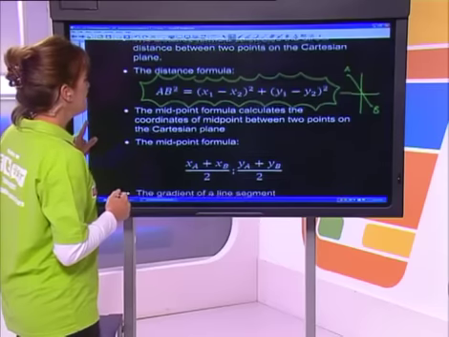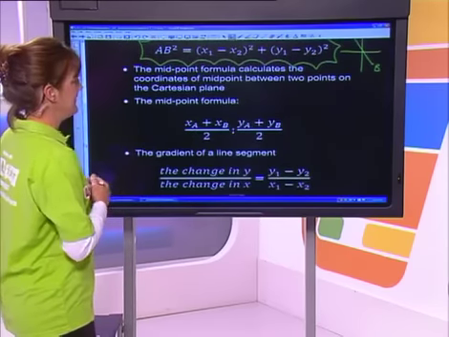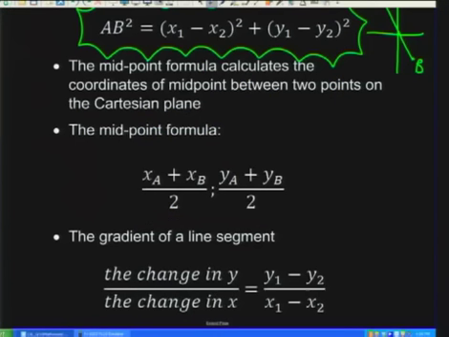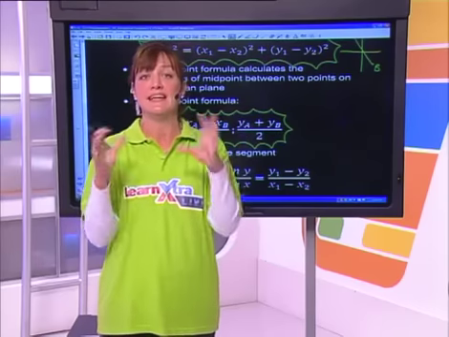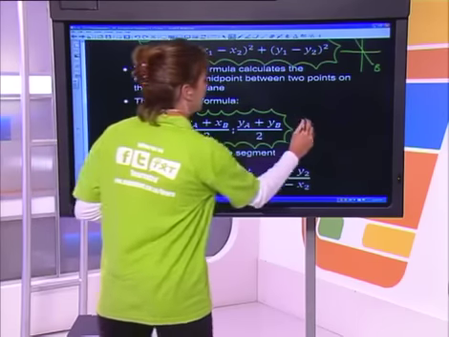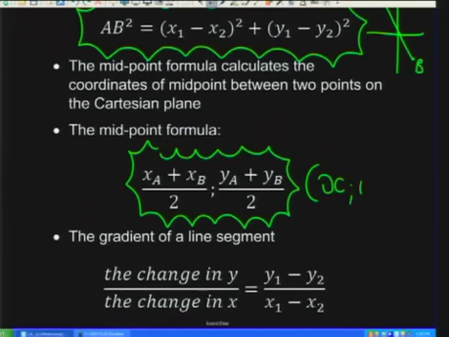Okay. The midpoint formula, this is a nice easy one for us to get easy marks in our tests. It's the halfway mark between 2 points, okay? So again, just to introduce you to the formula, we take XA plus XB divided by 2, that gives you the x coordinate of the midpoint. And YA plus YB divided by 2 gives us the y coordinate of our midpoint. And obviously, together this forms the x and the y coordinate of that midpoint.